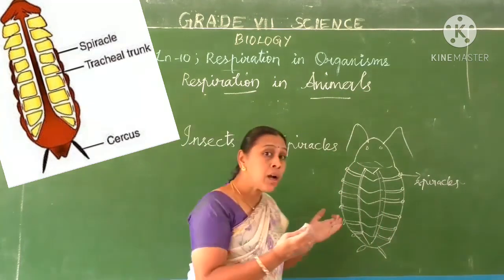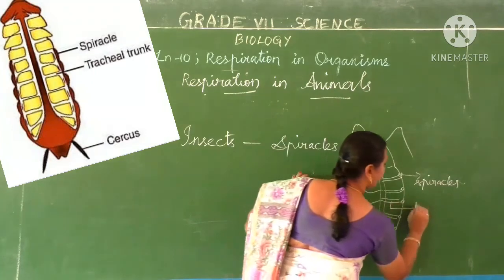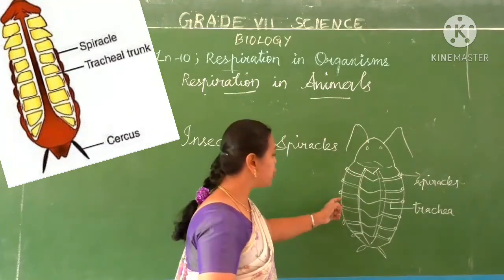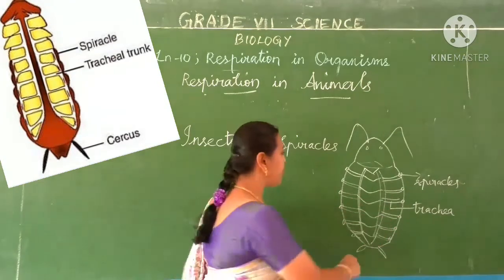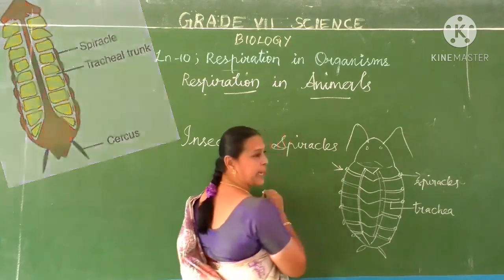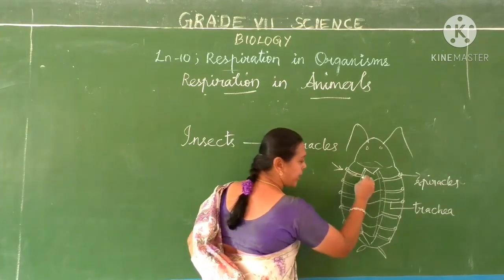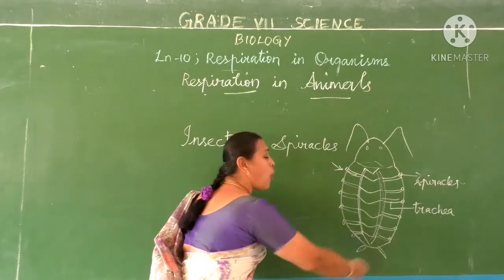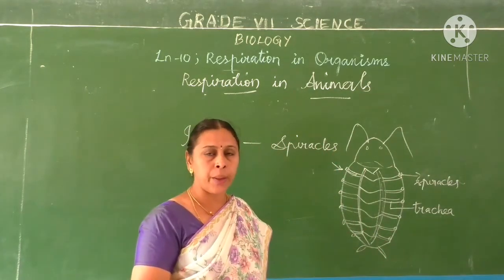So a network of tracheal tubes, these are the trachea. There will be a network of tracheal tubes. So the air enters through the spiracle, enters into the trachea, passes through this respiratory tract, and the oxygen is supplied to all parts of the body.